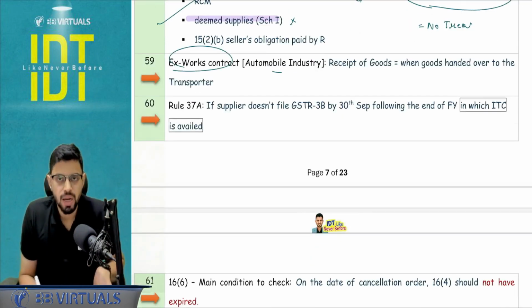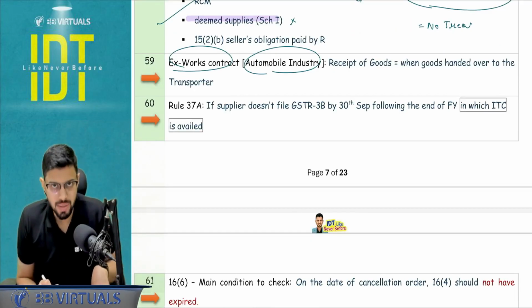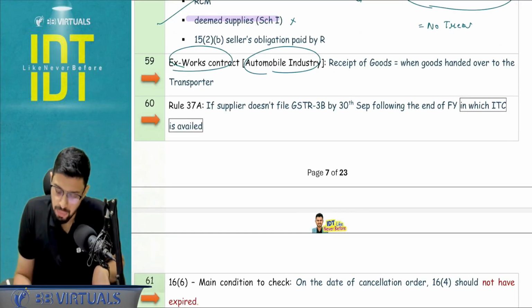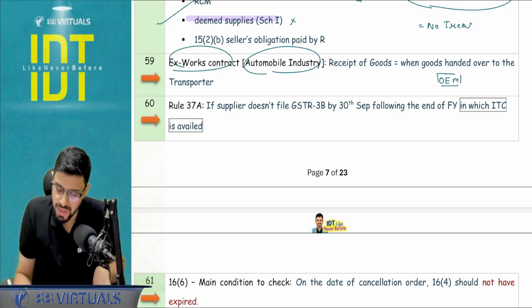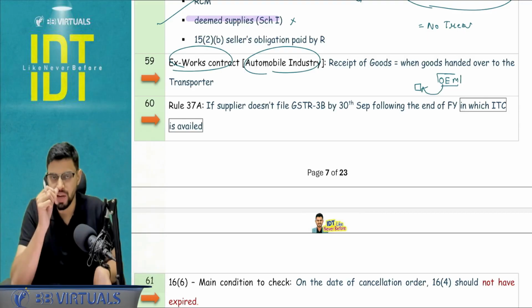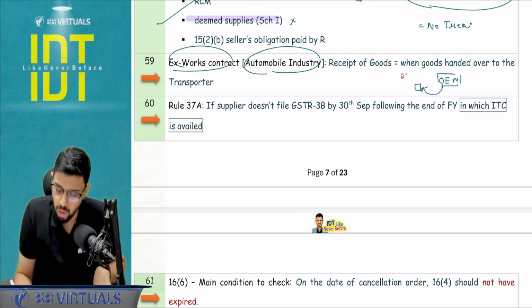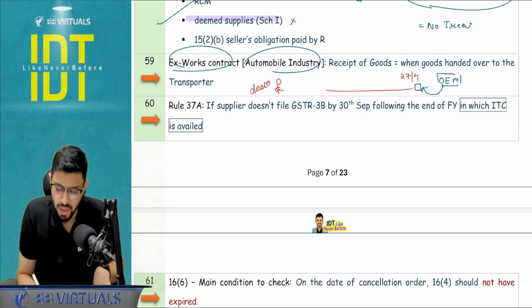In the Ex-Works contract, there was a recent circular with respect to the automobile industry, which basically says that here my supplier is an original equipment manufacturer, and the ex-factory contract, or we can say ex-works contract, says that there will be a transporter and the goods will be handed over to the transporter at the factory gate. Let's say this is happening on 27th of April and the goods reach my premises. I am the dealer of that particular automobile, and here it is being received on, let's say, 4th of May.